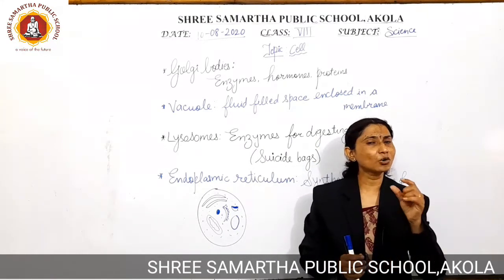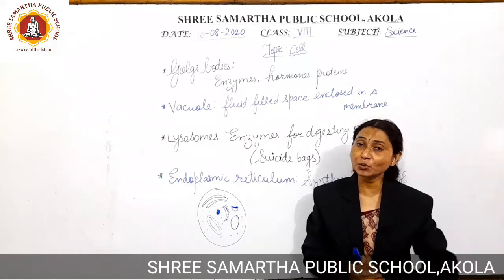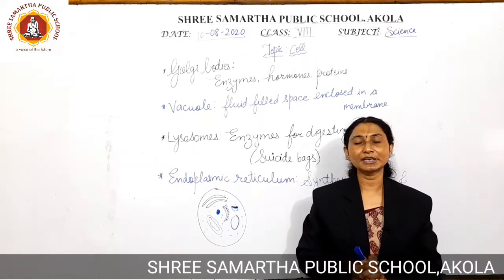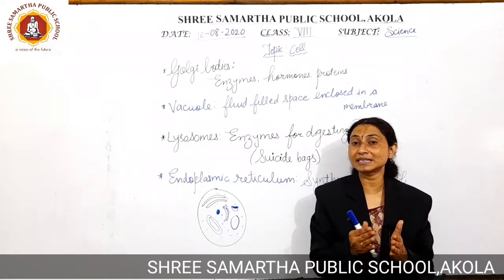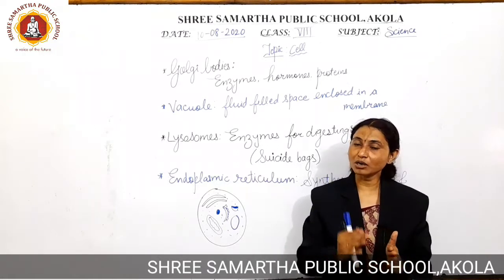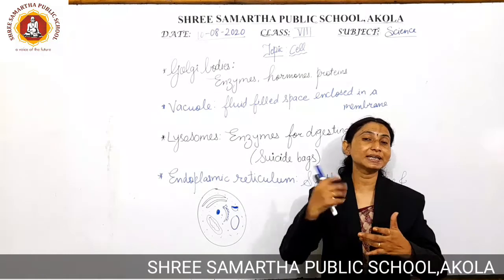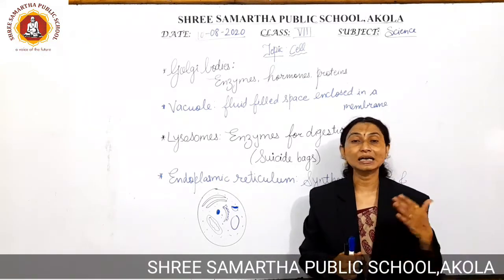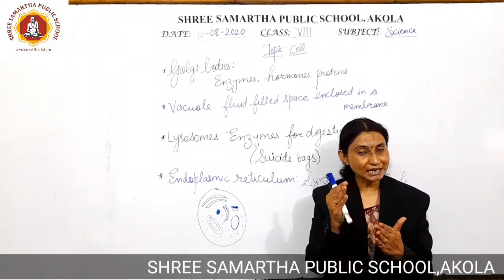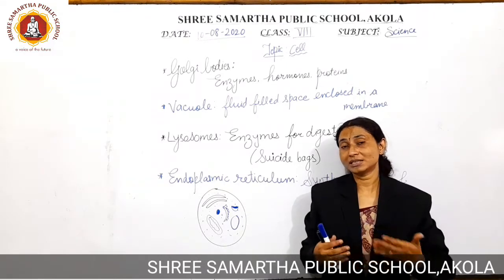Along with this, certain chromatin fibers are also present in the nucleolus. These chromatin fibers are essential for the cell division process, which occurs after the fertilization process. Union of male and female gamete is going to give rise to another embryo in which cell division will occur. What is this cell division?